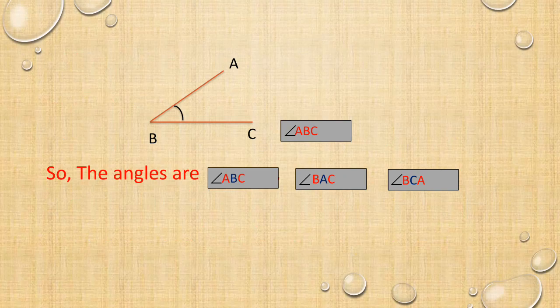Here, the blue color letters are angles. The red color A and C are the starting and ending points. In ABC, B is the angle. Now, I hope you could understand the terms line segment, side, angle and vertices.